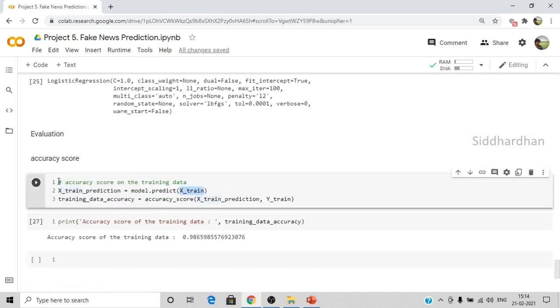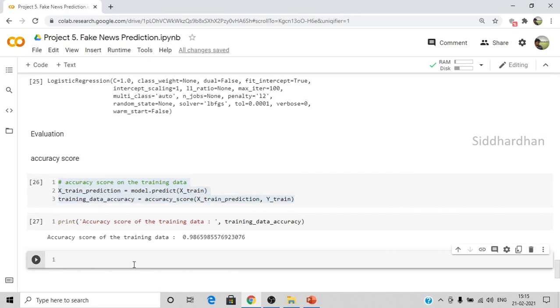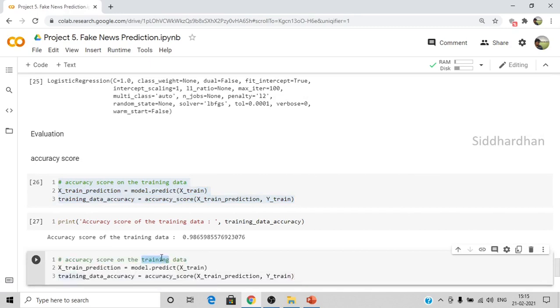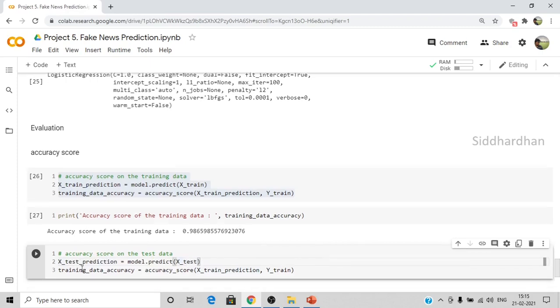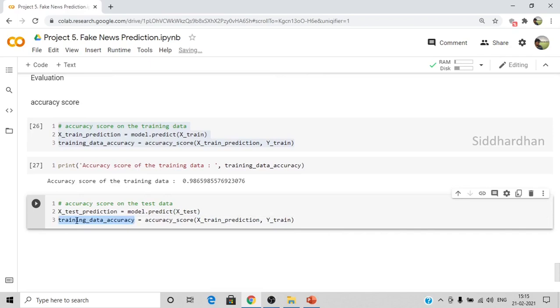So I'll copy this. I just need to change small things. We need to predict for test data, right? So let's say X_test_prediction equals model.predict(X_test). I'm just changing the names here.